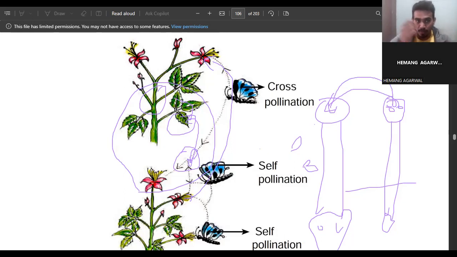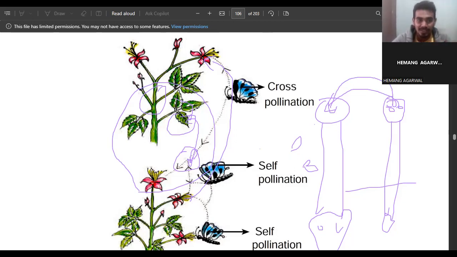They take the pollen and keep it in the pollen baskets. Whenever they go to take nectar from another flower, the pollen grains get attached to the stigma of the flower, and that is how pollination happens, and after that fertilization will happen.